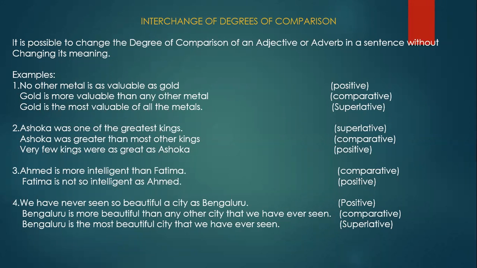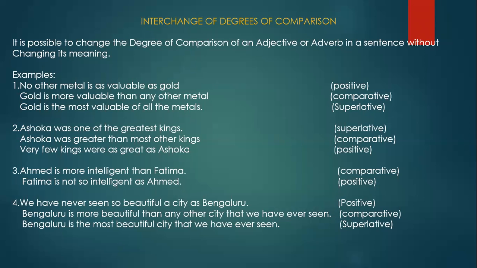Nine. He is less intelligent than his cousin. So who is more intelligent? The cousin. Yes. So he is less intelligent than his cousin. We can write like this: he is not as intelligent as his cousin.